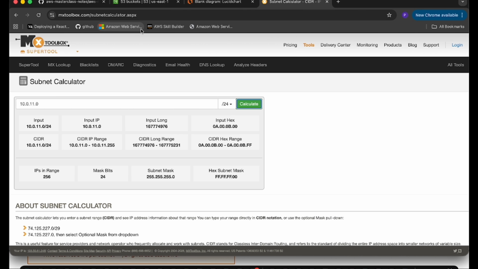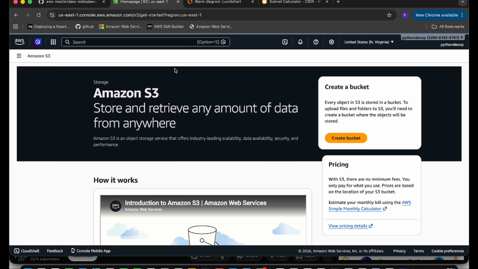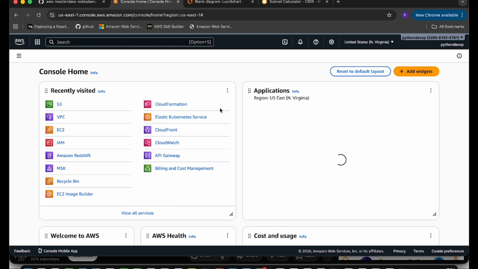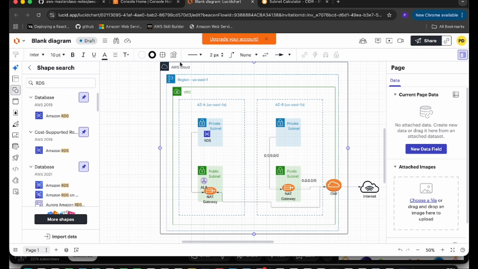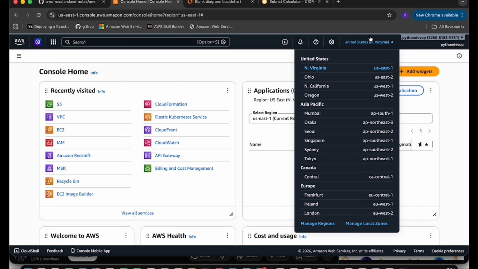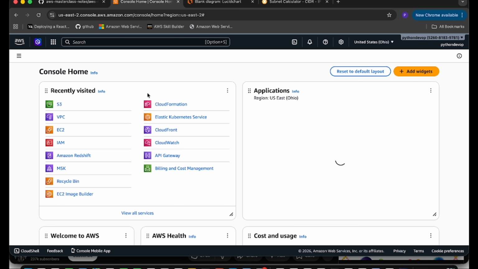So let's go to the AWS console then. So this is the AWS console. Let's click on the AWS logo and go to the home page. So this is our home page. Let's go to our diagram. First we have to choose the cloud, as we have already chosen. Now we have to select the region. You can choose any. I'm going with the Ohio region, US East 2. So this is our region.